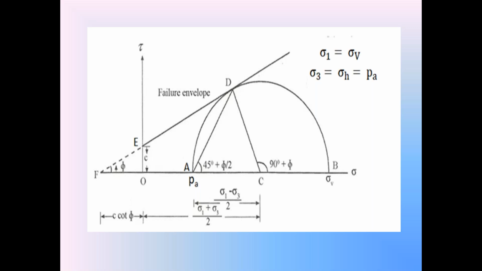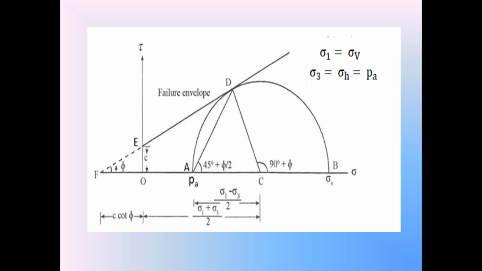The length OE on the y-axis, that is on the tau axis, is the cohesion of the backfill, because the backfill is a cohesive soil. Cohesive soil has the property of cohesion, whereas for cohesionless soil, the cohesion is 0.